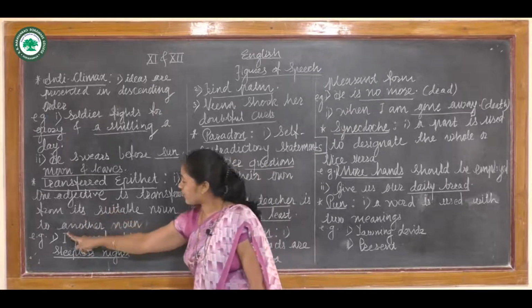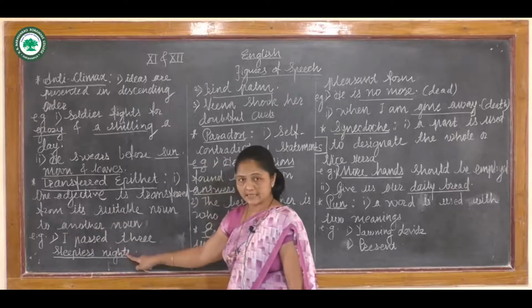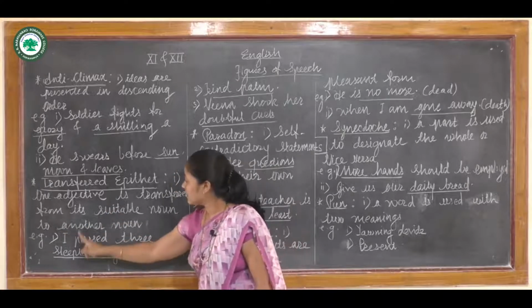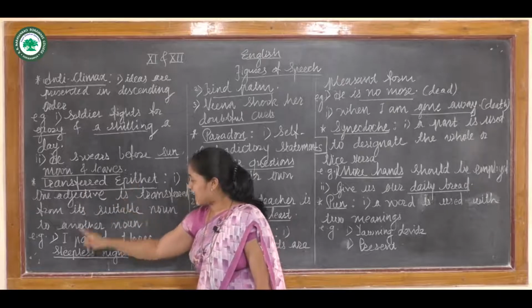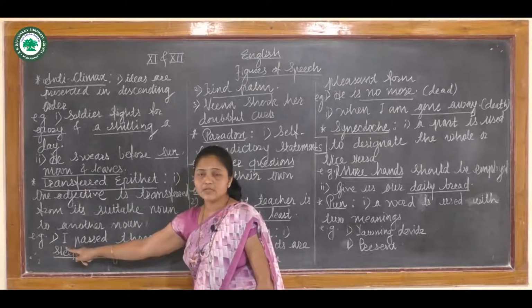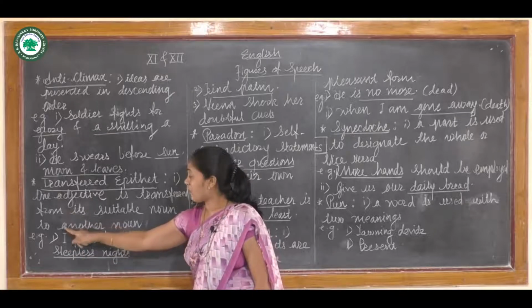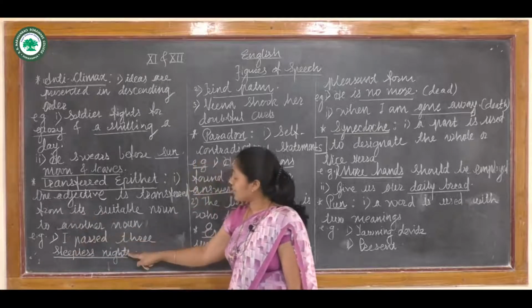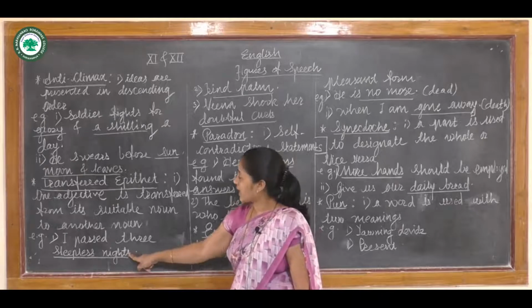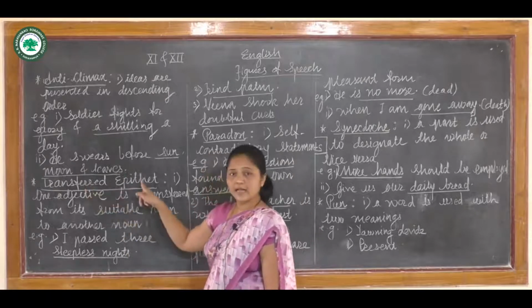It is transferred from I to nights. So it is called transferred epithet, and that's why this adjective sleepless is transferred from the noun I to the noun nights. So we can call it transferred epithet.